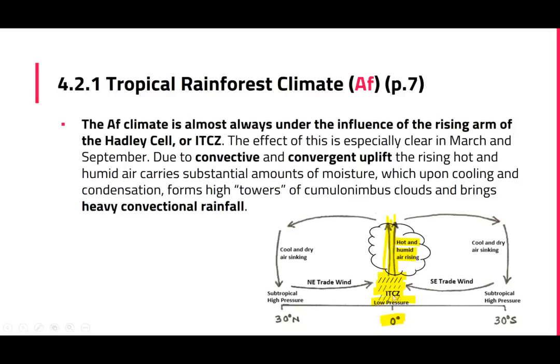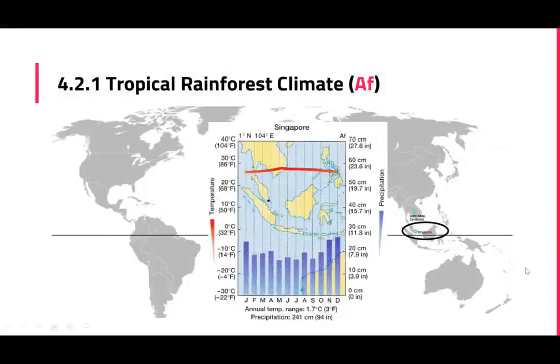So yeah, we know that it migrates in response to the position of the overhead sun, right? But because these AF climates are located close to the equator, it means that despite the migration of the ITCZ, it is still usually under the influence of the ITCZ. I will show you this in a demonstration shortly.